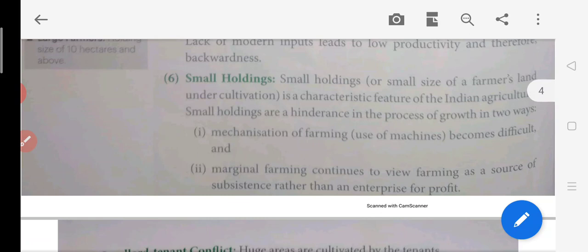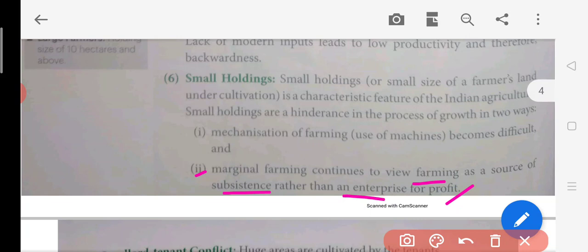Then the second point will be that marginal farming continues to view farming as a source of subsistence rather than an enterprise for profit. So small holdings are there, and people don't think, why should we try to grow more and sell it in the market? I have a small holding, I should grow less and live a happy life. So this is a kind of feature of small holdings.